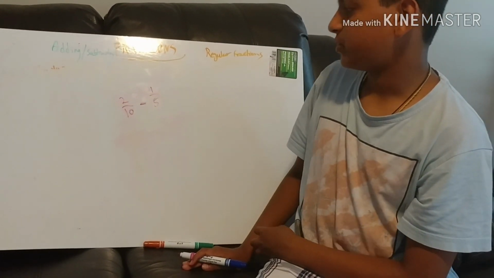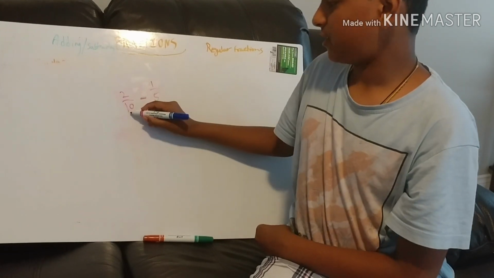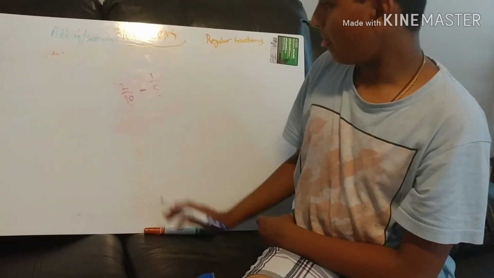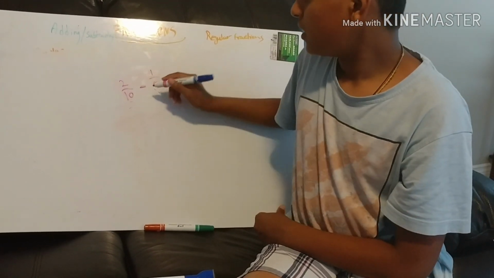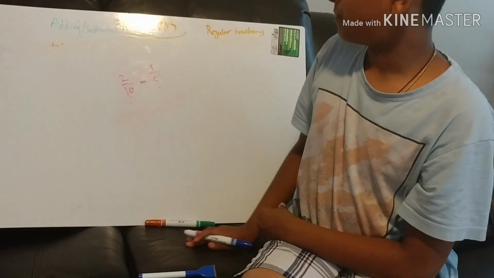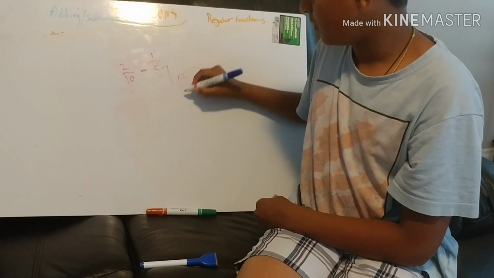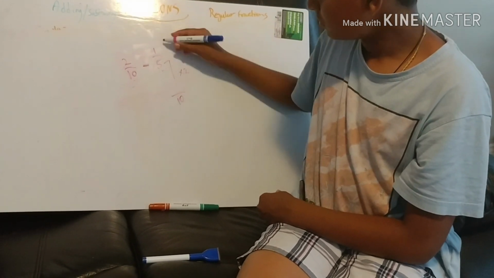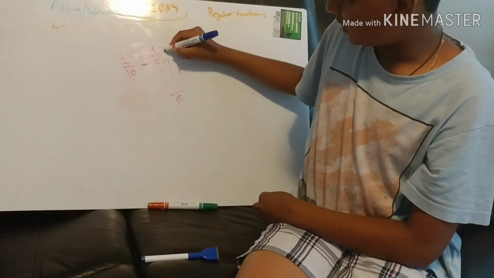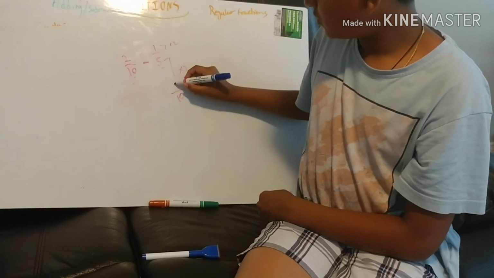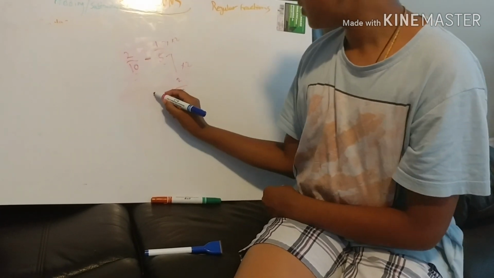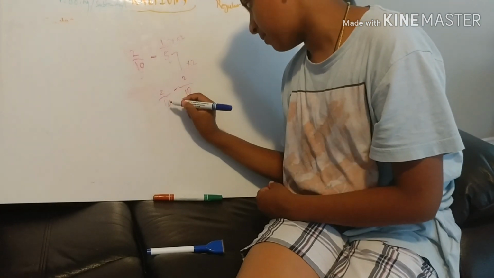Now this is an actual subtraction question. With unlike denominators, what I want to do is make the denominators the same. And I know that 10 and 5 can be put in each other, so what I have to do here is multiply 5 by 2. That gives me 10. I also multiply the numerator itself too. So it's 2 out of 10 minus 2 out of 10. So this is the final equation I come up with.